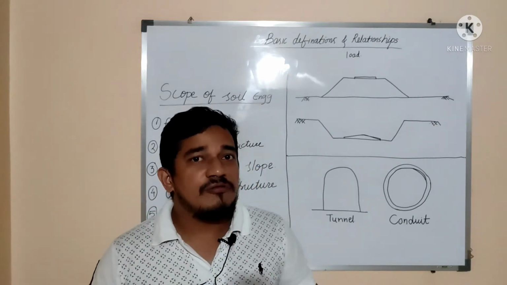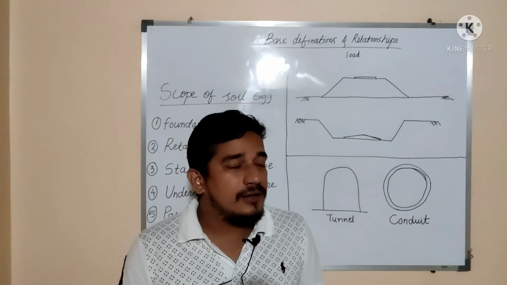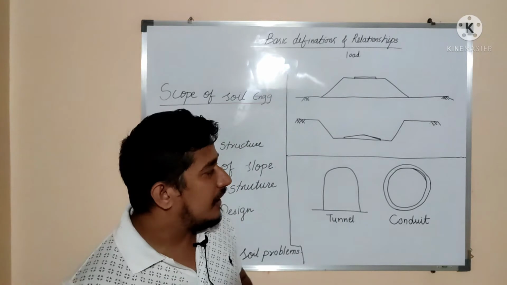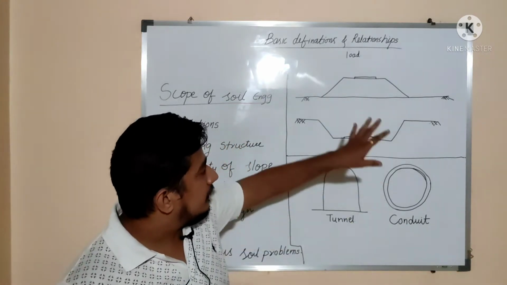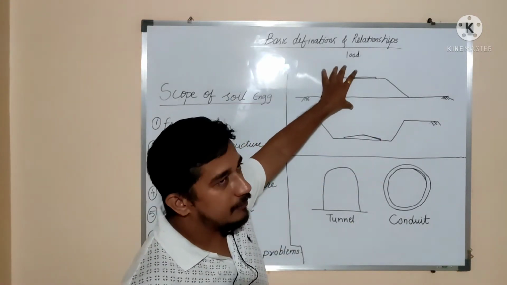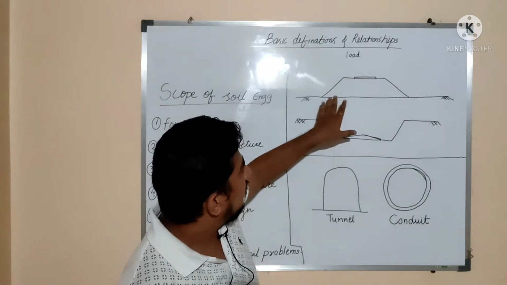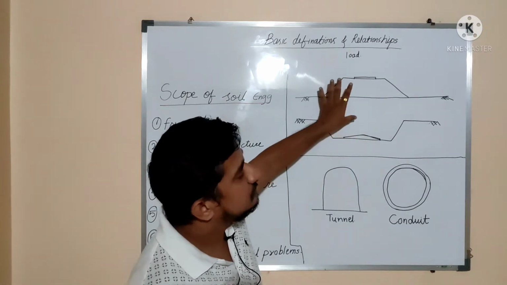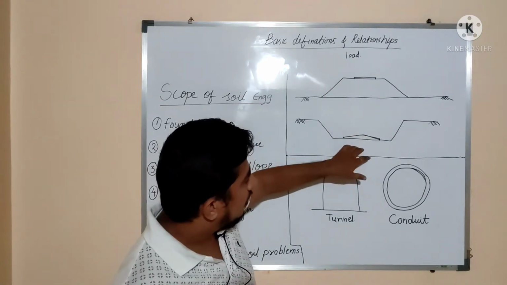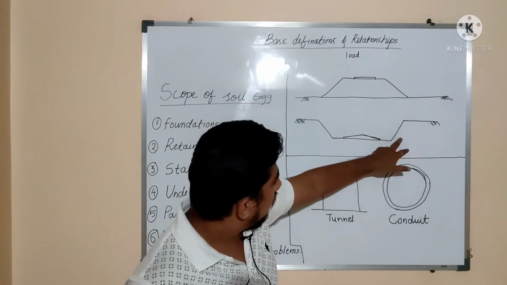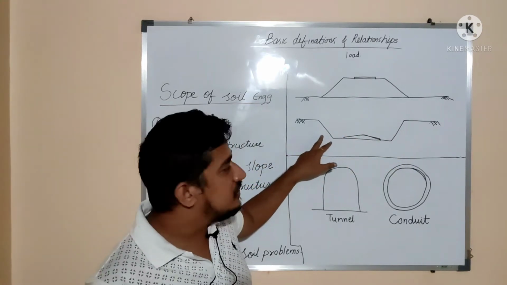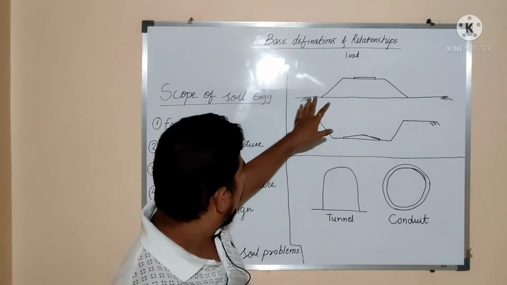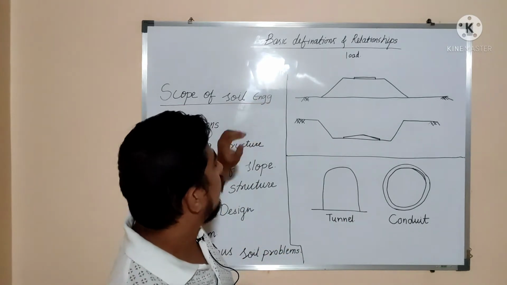Soil cannot stand in a vertical direction. Because of its self weight and because of water in it, it will slide down and acquire a natural slope. That's why we always construct a slope. In the case of a road, there will be a slope in an embankment. Suppose this is the roadway and this is the slope provided along both sides of this road, and this is the road in a cutting and here is the slope. That slope is decided with the principles and theory of soil engineering, and the stability is also maintained with the help of theories from soil engineering.